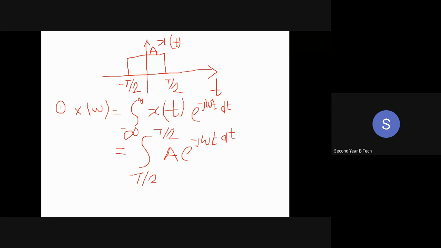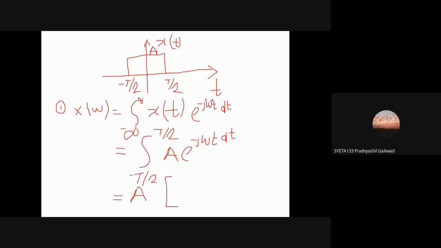Yes, anyone got the answer for this one? Minus a into e raised to minus j omega t upon j omega. What about the others? So A I can take outside, right?